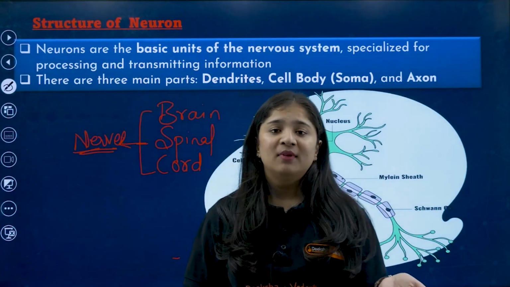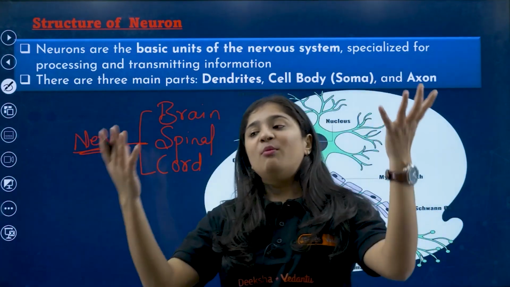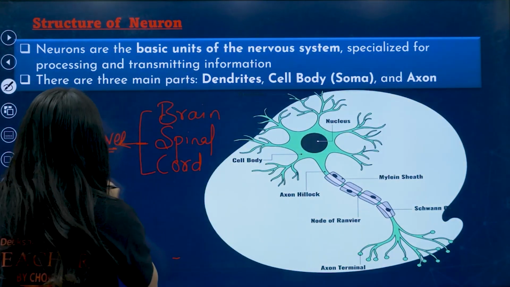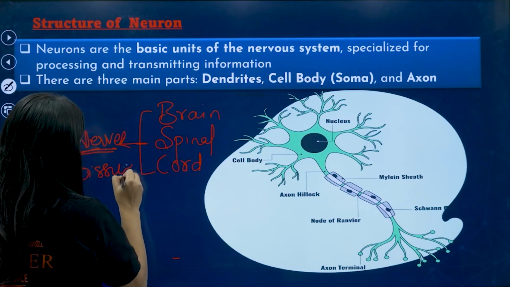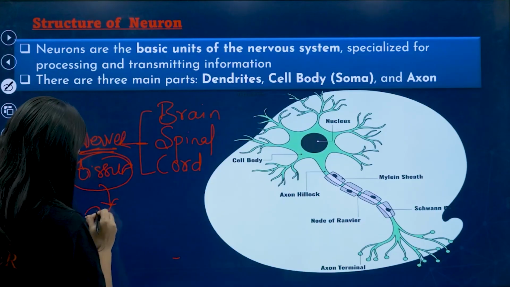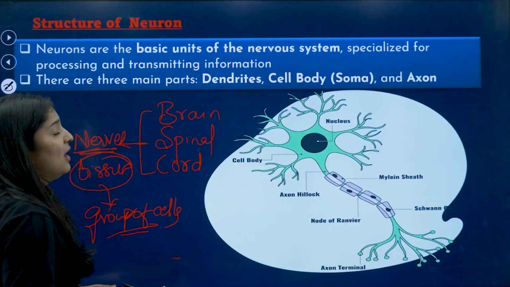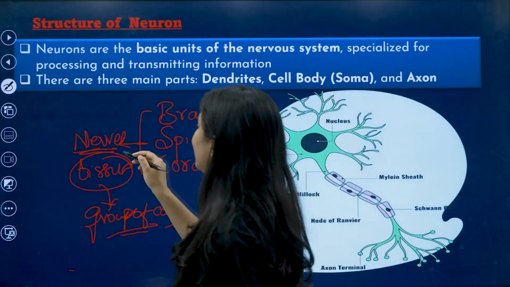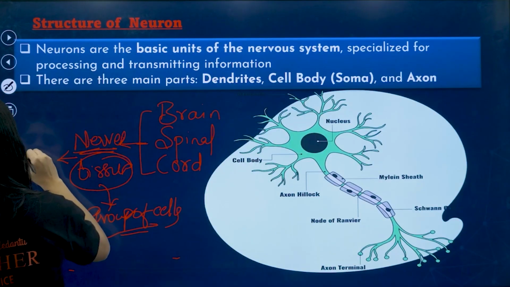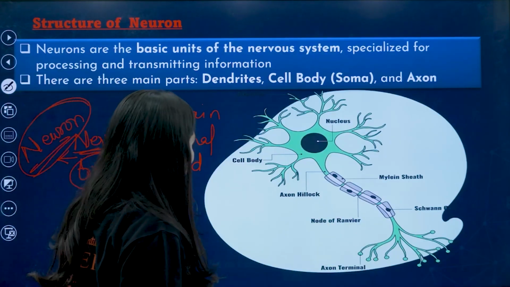What are these nerves, ma'am? You told us only about the neuron. Students, listen. A total number of neurons collectively form nerves. So we can call it nerve tissue. You know what a tissue is: a group of a number of cells. A group of cells we call tissue, just like nerve tissue. In that we are going to study about the neuron.